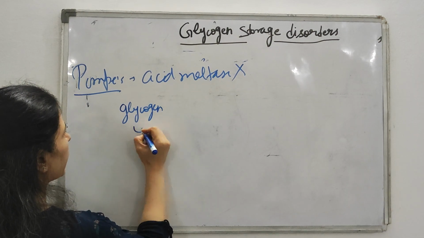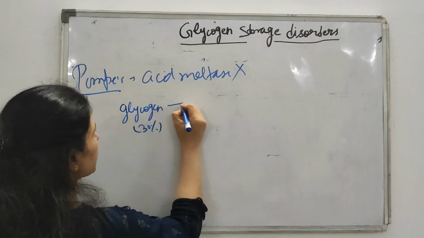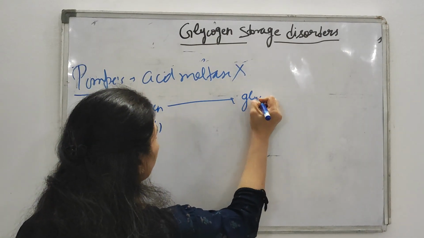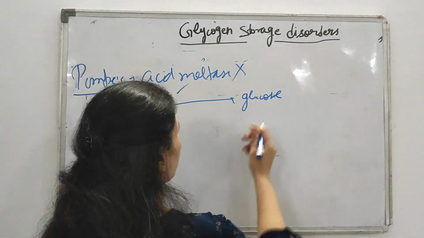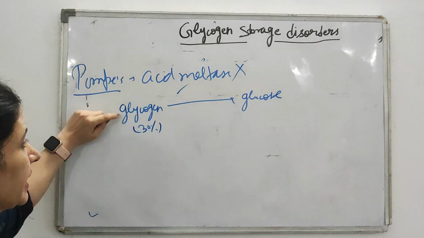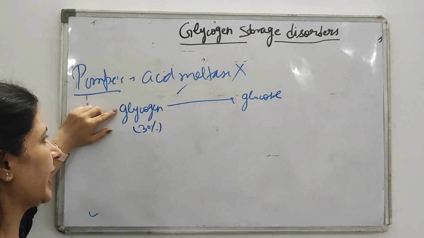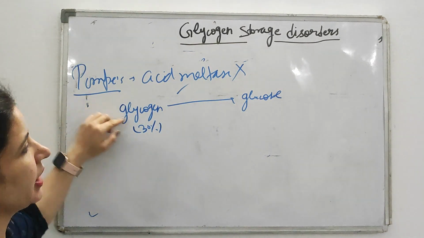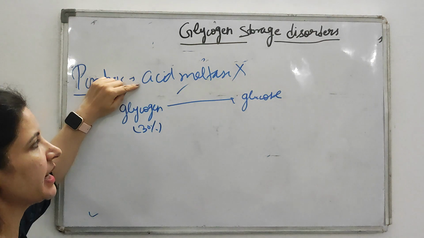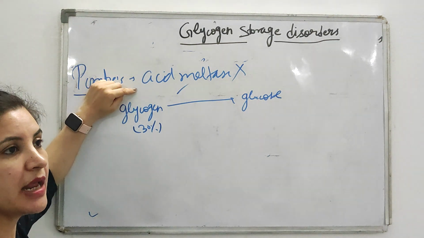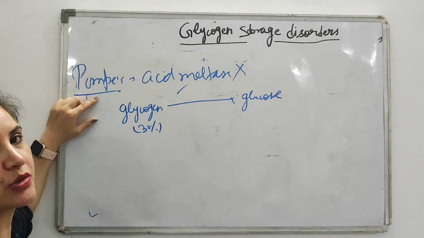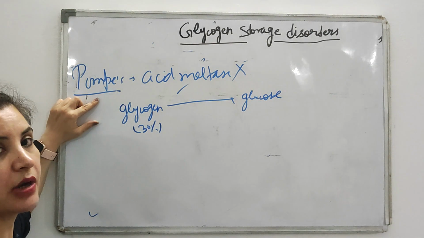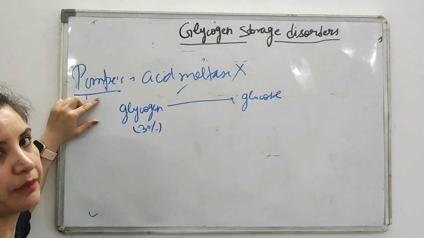Around 30% of glycogen is broken down into glucose with the help of this enzyme. And remember, this occurs in the lysosome. That's why Pompe's is the only glycogen storage disorder which is also a lysosomal storage disorder.